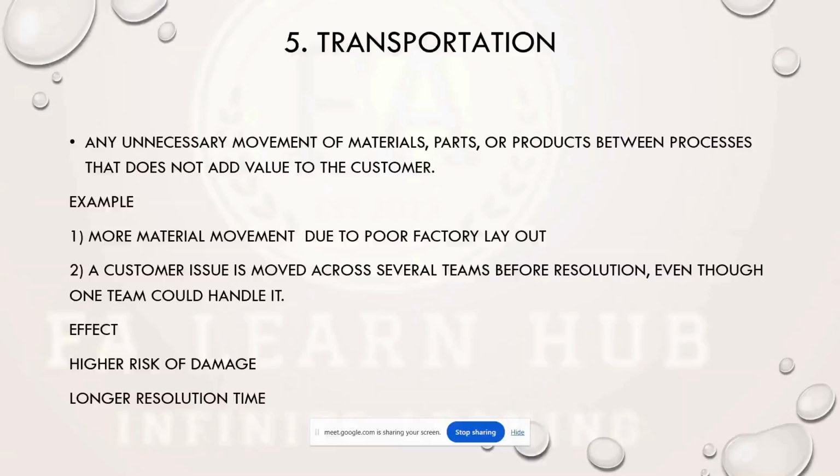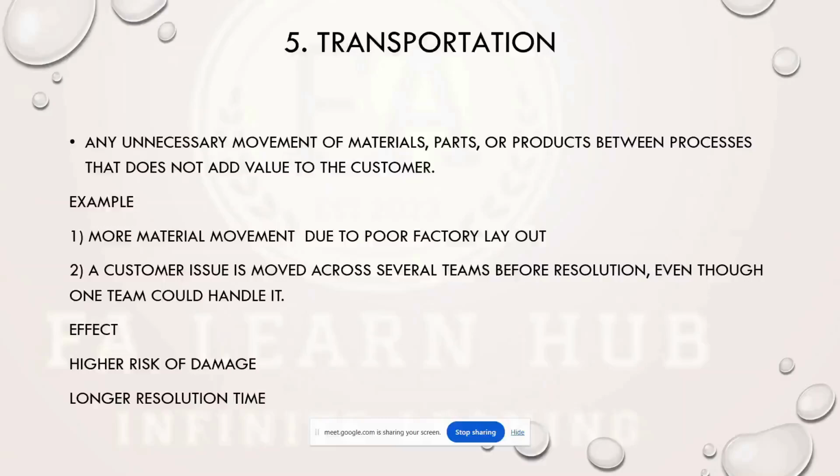So in the first case, if we think about it, it will increase the risk of damage, because we are handling so much. If there is more handling, it means the risk of damage is more.